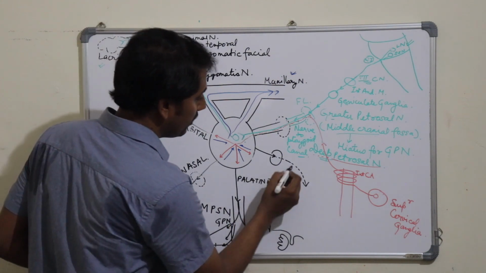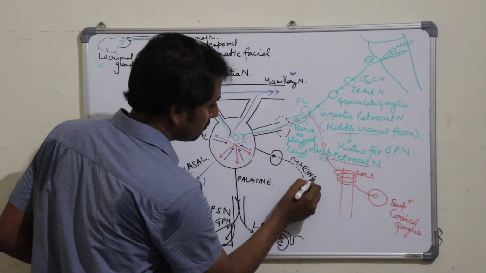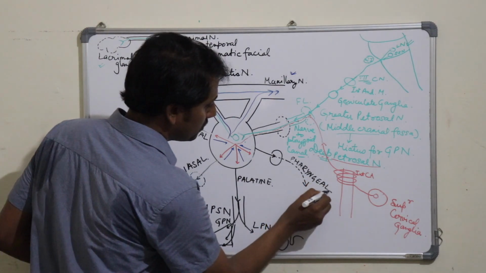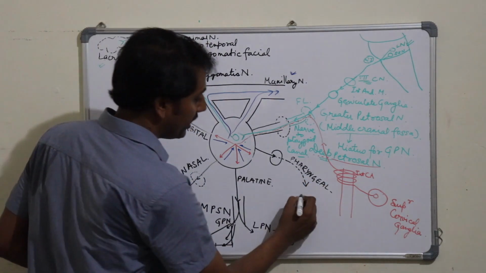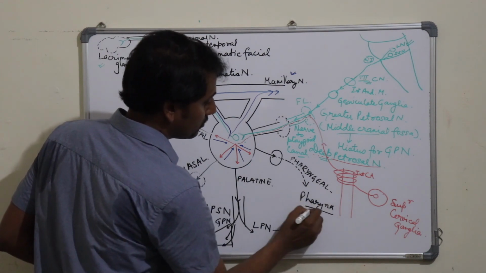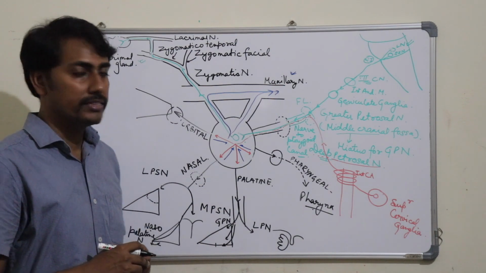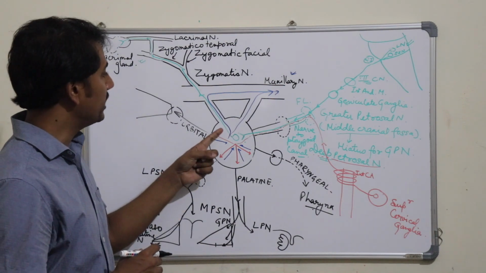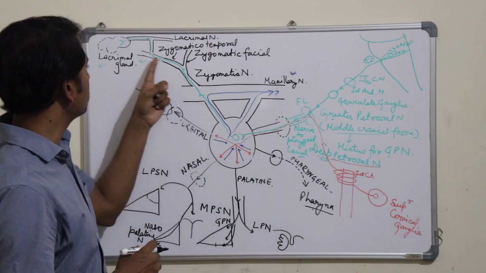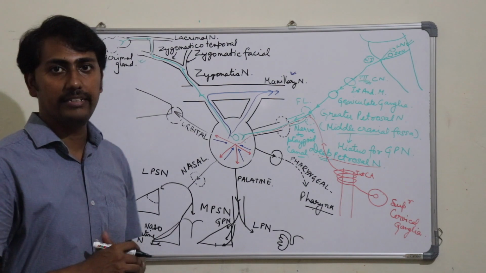So these were the pharyngeal branches, which was supplying the pharynx. Sometimes a fifth branch is also considered, that is the lacrimal branch, that we have already studied, which will supply the parasympathetic fibers to the lacrimal gland.